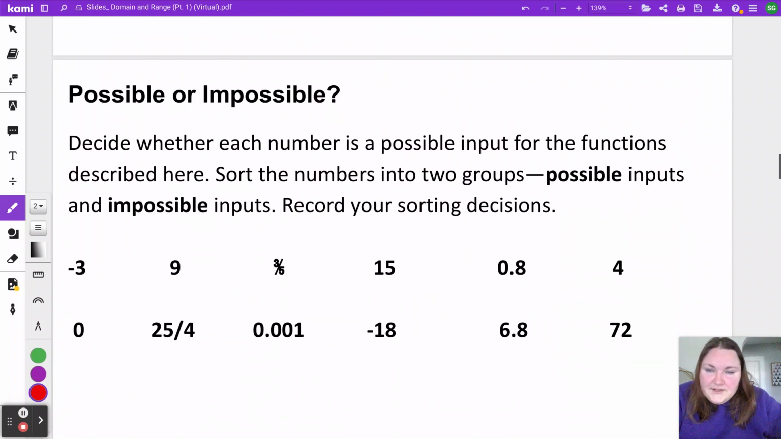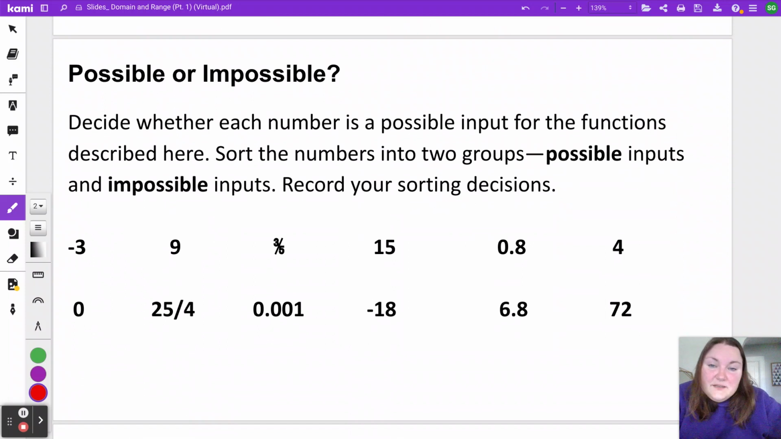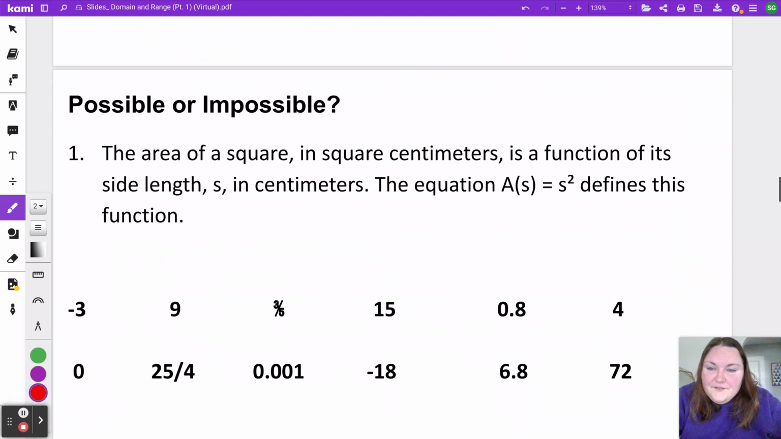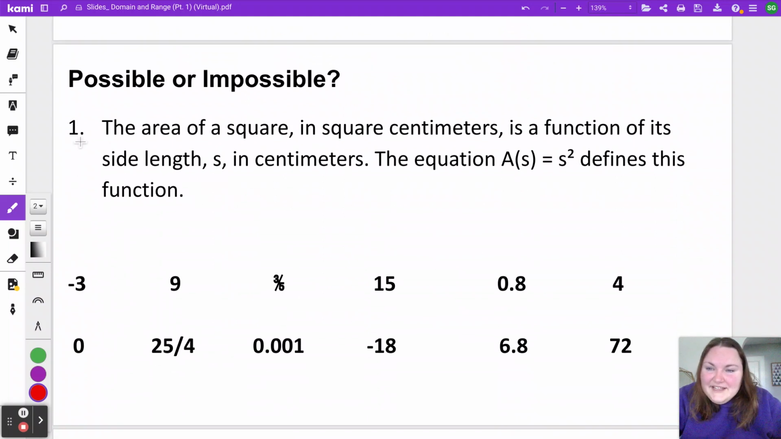To start, the first part of this lesson is going to be similar to the warm-up, where on the screen I have a bunch of different numbers, and our job is going to be to decide whether each number is a possible input for the functions that we're looking at. Specifically, we're going to look at 2 different functions. And what I'm going to have you do is pause the video and sort these numbers into 2 groups. List the ones that you feel like are possible inputs, and then a list of the ones that are not possible, or impossible, inputs.